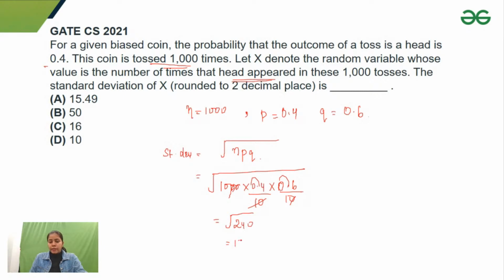On solving, you will get something like 15 point something. So you can see that option A is correct. So guys, remembering all the distributions, mean, variance, and standard deviation helps you to solve these types of questions. Right, square root of 240 would be the answer.